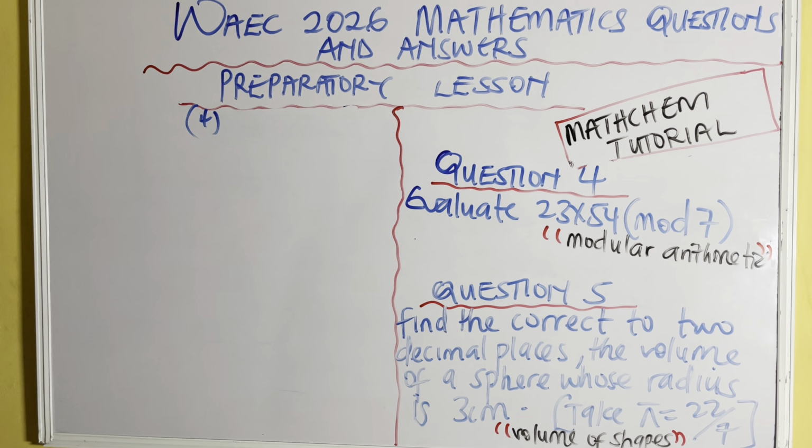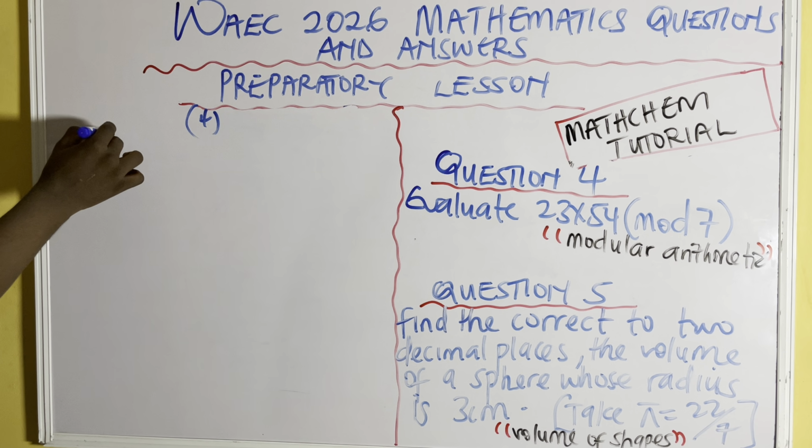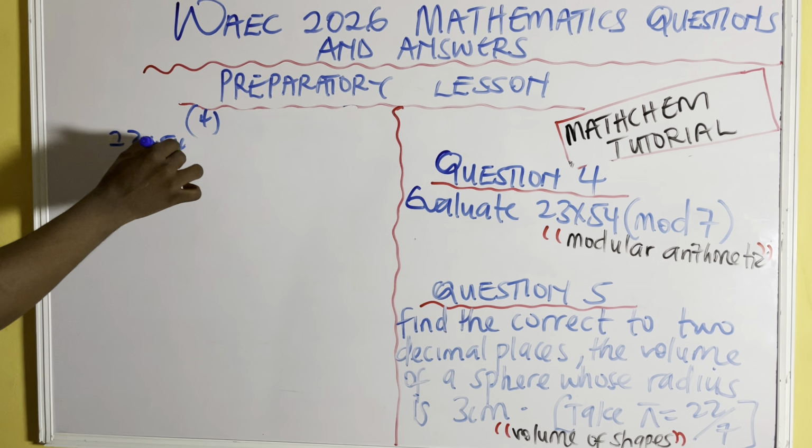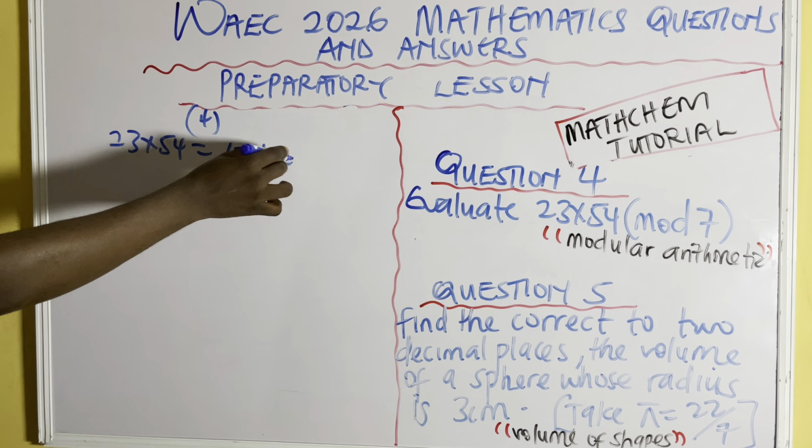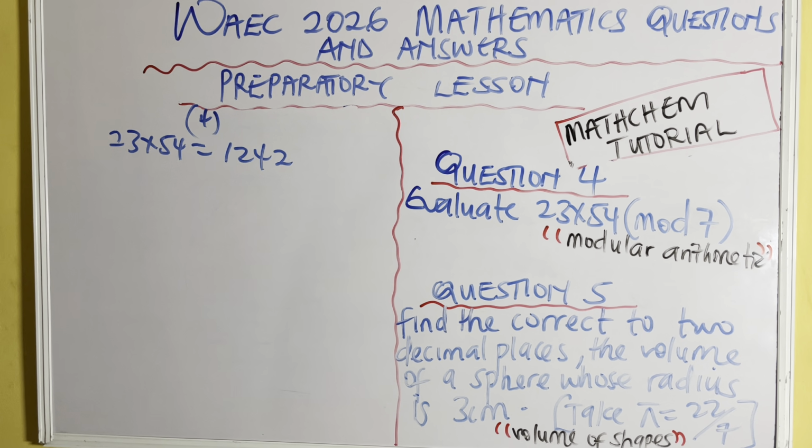Solving number 4, you just multiply 23 by 54. If you multiply 23 by 54, that will give you 1242. Then what do you do? You divide it by 7.